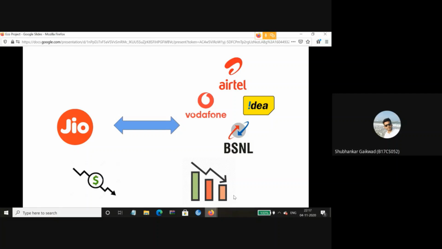That is, in other words, we can say that if the price of one good is increased, the demand of the other good will also increase. To relate it to a real-life example, we all know that when Jio came into the market, it behaved as a substitute to all the existing telecom brands. But the price at which Jio was launched was comparatively lower than all the existing brands. So as a result, since the price of Jio was comparatively lower, the demand of all the other telecom companies also decreased, and this validates the law.